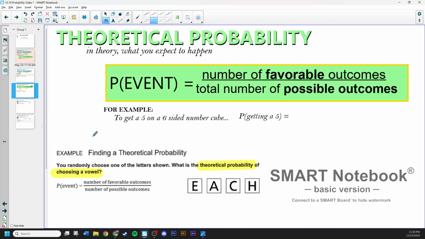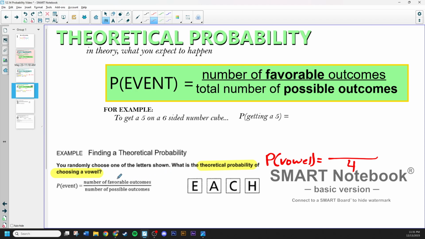This one's talking about theoretical probability. Down below, you'll see these tiles here with the 4 letters EACH, so each. So we're going to use theoretical probability. It says you randomly choose one of the letters shown. Let's assume it's from a bag. What is the theoretical probability of choosing a vowel? So here's our formula. So let's say probability of a vowel. Again, this is the formatting for how we write probability. Well, the total number of possible outcomes, well, I could pull an E, I could pull an A, I could pull a C, I could pull an H. So all 4 of those are possible outcomes.